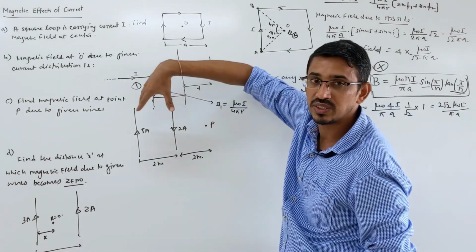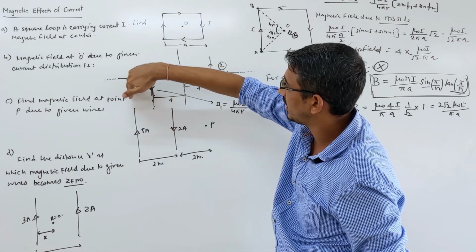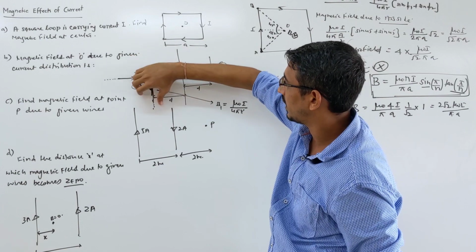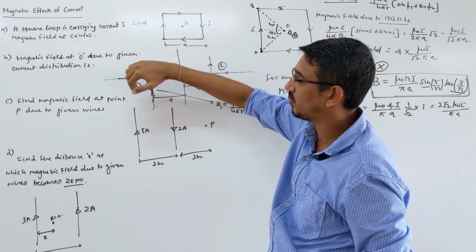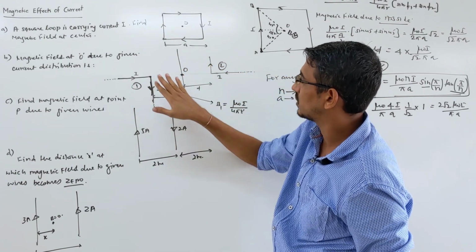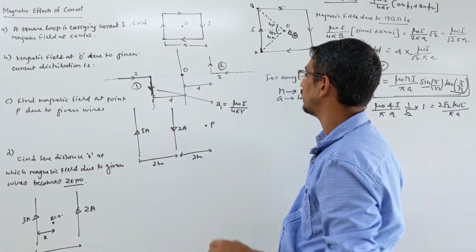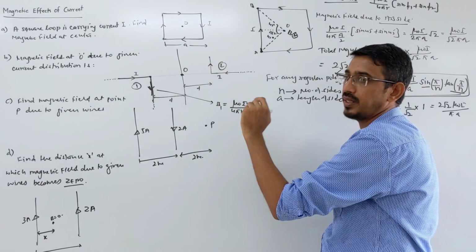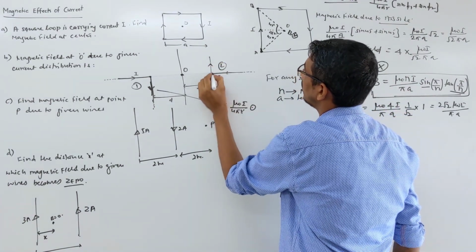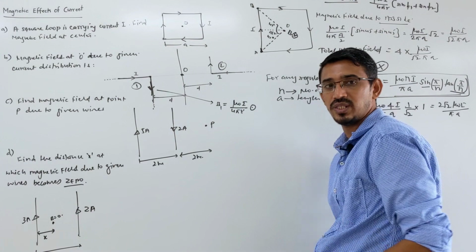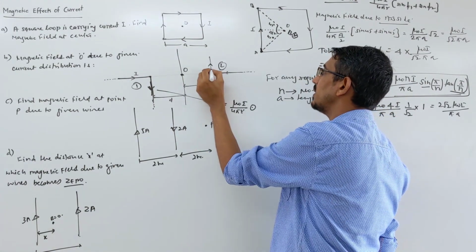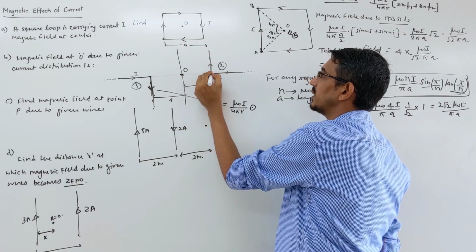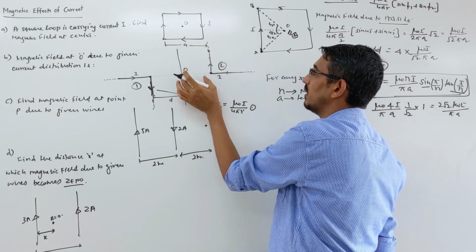Look here, watch carefully, current is going downward, so on this side fingers are inward, and on this side fingers are coming outward. When you grab this wire in your hand, thumb showing the direction of current downward, on this side fingers are going in, so on this side fingers will come out. Out means this is a dot field. Now see, due to this horizontal wire, same thing, this point is along the length of the wire, so the field is 0. Again this wire, this point is at the end of the wire, going to infinity, so end of the wire.